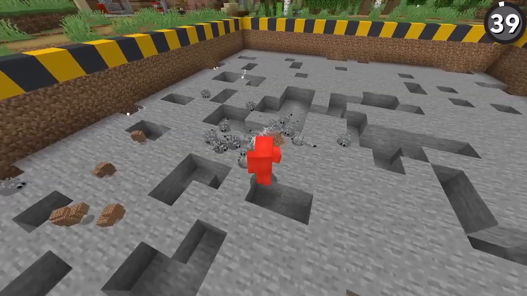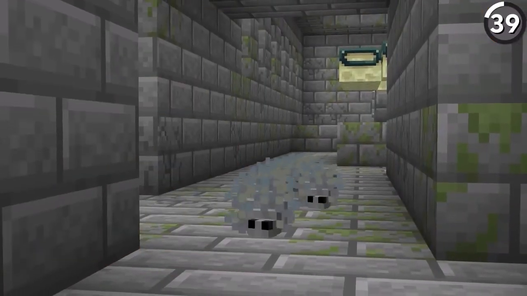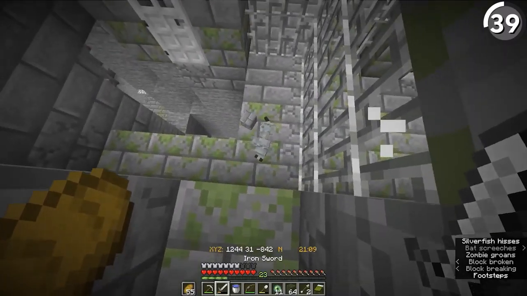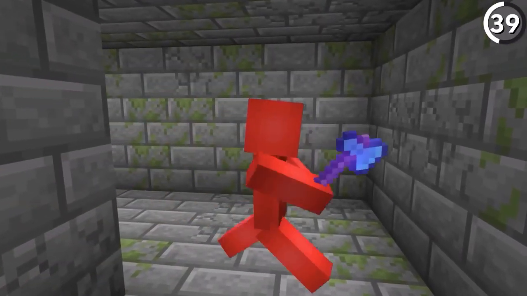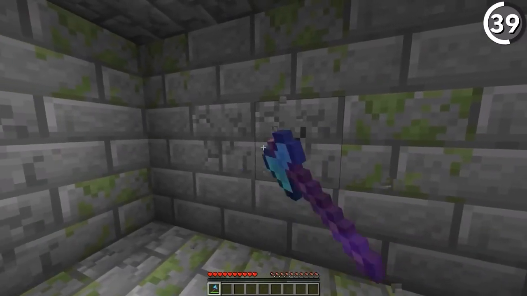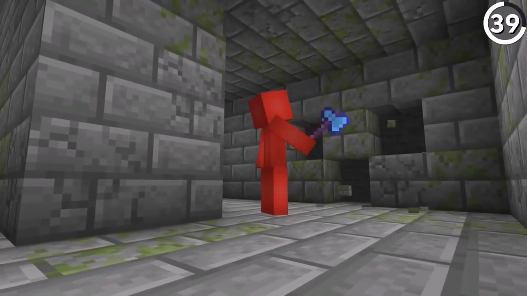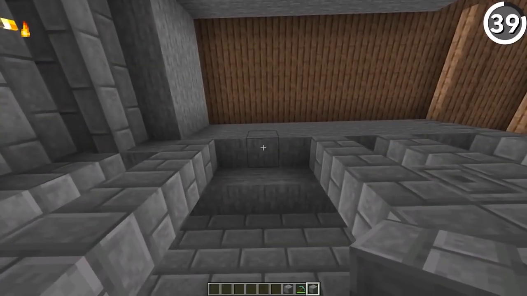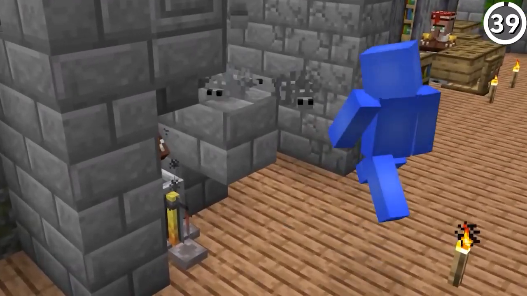I'm gonna come out and say it, silverfish are a real pain. Bold statement, I know. So if you're like me and you're trying to avoid being ambushed yet again while finding the end portal, then a Silk Touch tool is a good pick to have. See, if you have a tool enchanted with Silk Touch that isn't a pickaxe, then we can use that as a dowsing machine to see where any potential infested blocks happen to be. And hey, it'll even let us pick them up for later use, whatever you choose that to be. And while I shouldn't directly advocate for it, I do think it'd make for quite the prank, just saying.